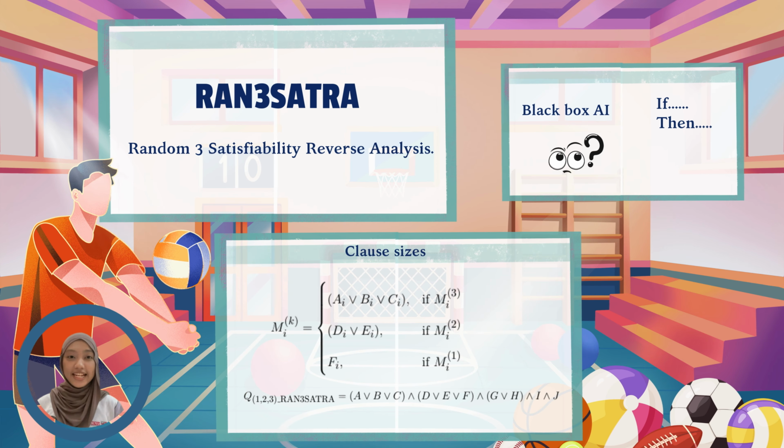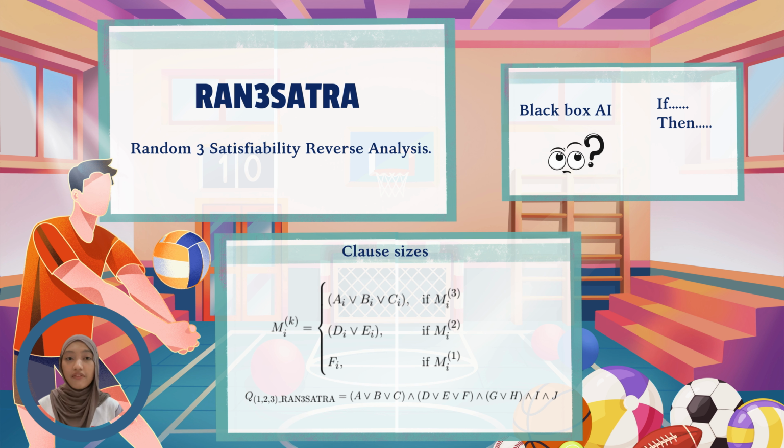To solve this challenge, we developed RAN3 SATRA, which stands for Random Tree Satisfiability Reverse Analysis. It is a logic-based AI model that predicts injury risk and, most importantly, explains the reasoning behind each prediction. Traditional AI works like a black box. It tells you yes or no without showing the logic. RAN3 SATRA is different. It generates clear if-then rules that make its decision easy to understand for coaches, sports scientists,